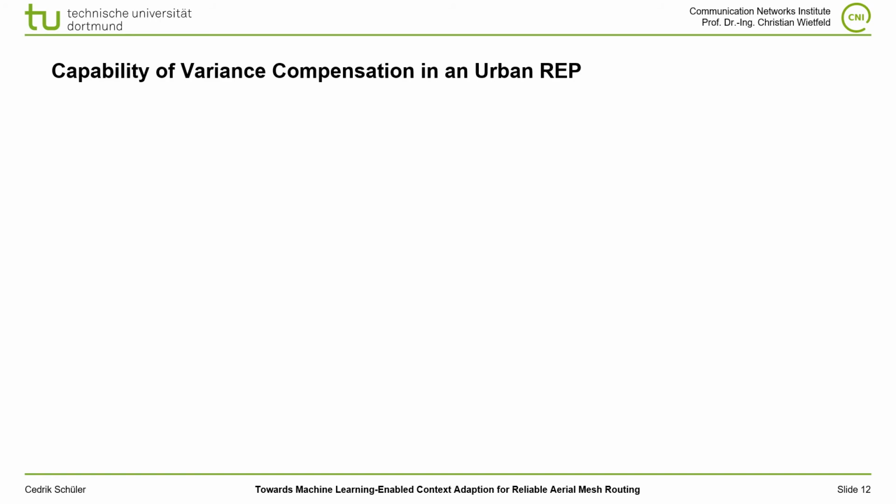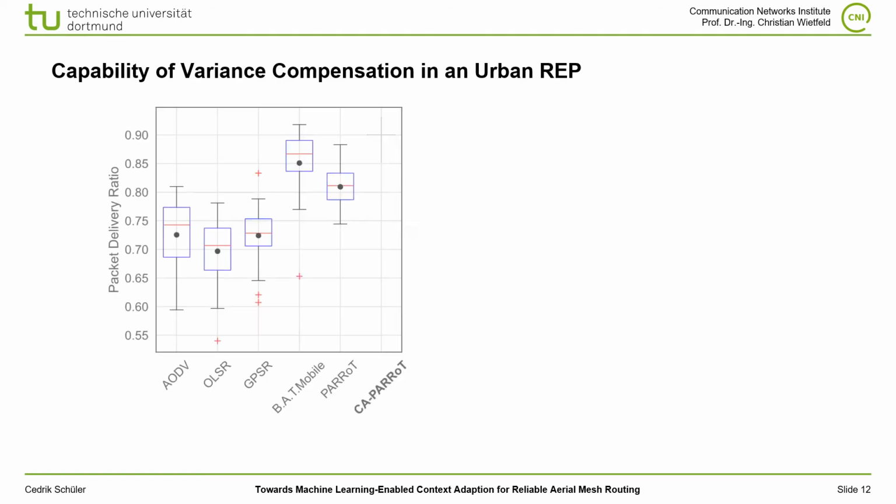The urban prototype is characterized by lots of multipath propagation and thus a lot of short-term effects. In our previous work, we found out that PARRoT shows a lower performance than BATMobile because every incoming chirp was used to perform a reinforcement learning iteration. This behavior made the Q table in PARRoT very unstable and harmed the reliability of routes. With the new timer-based update process and autonomously selected parameters, CA-PARRoT has significantly improved in this aspect.